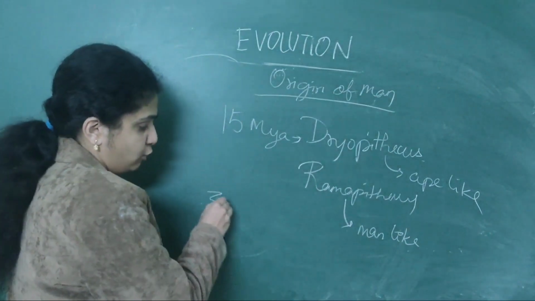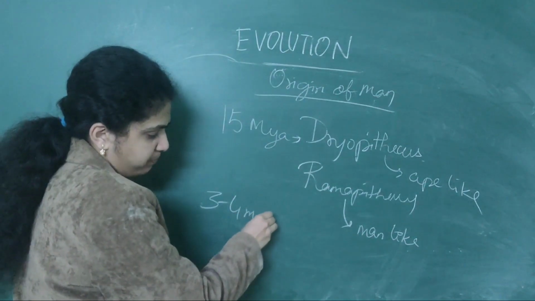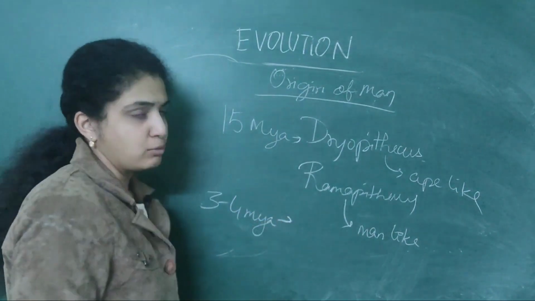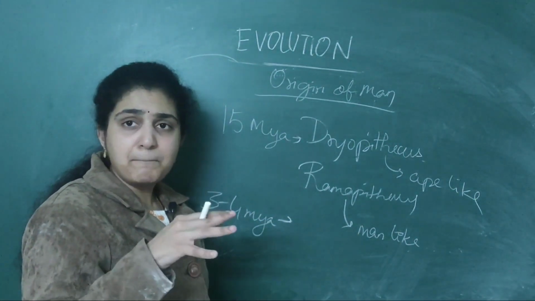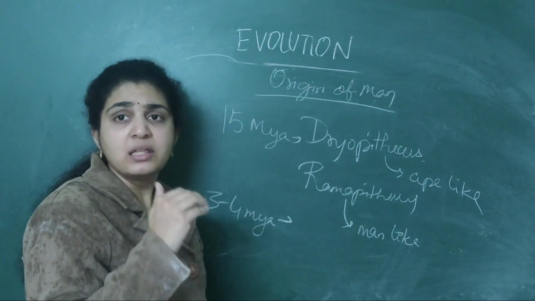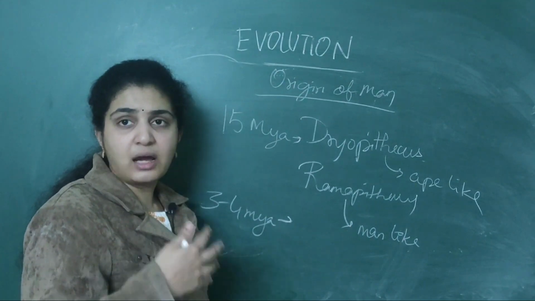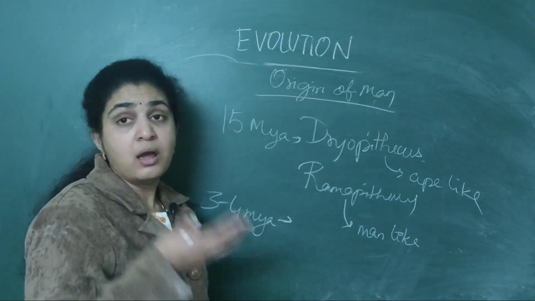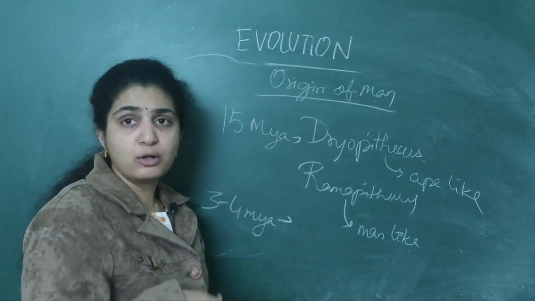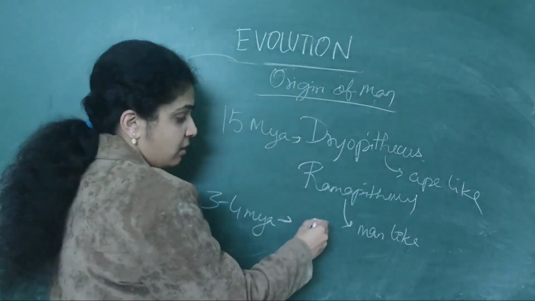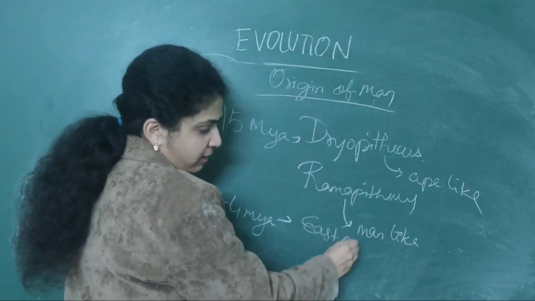Later, 3 to 4 million years ago, there were some people who were only 3 to 4 feet in height; we all are 5 or 6 feet. But there were short men who walked in East Africa.